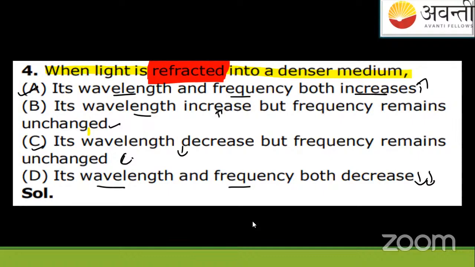Okay. Option A, let us see. Option B. Okay. One student says B and another student says A. Let us see, students, the solution. Let us now see the solution.